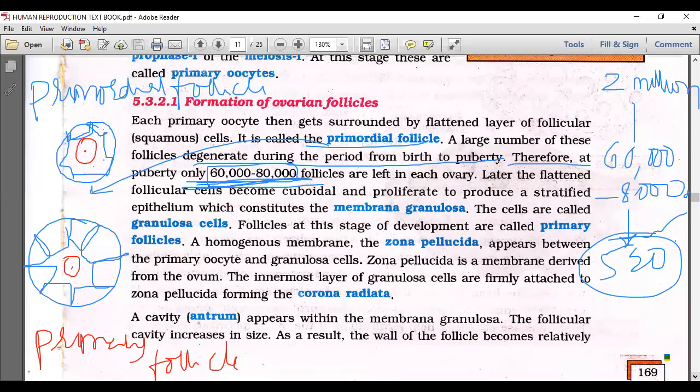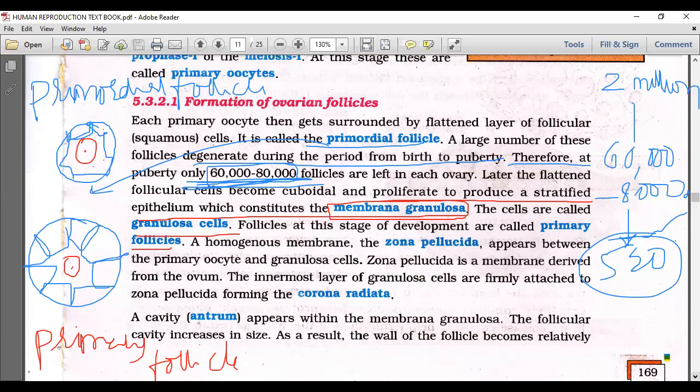Okay. Then the flattened follicular cells become cuboidal and proliferate to produce a stratified epithelium, which constitutes the membrana granulosa. The cells are called granulosa cells. The follicle at this stage of development is called the primary follicle.